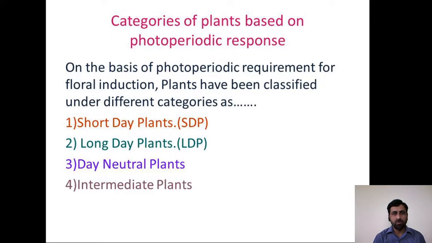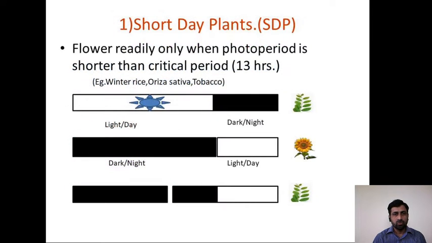On the basis of photoperiodic response, there are some categories of plants. So what are the categories of the plants? These are short day plants, in short called SDP, long day plants LDP, day neutral plants and intermediate plants. So short day plants, as the name suggests, require a short day for flowering.